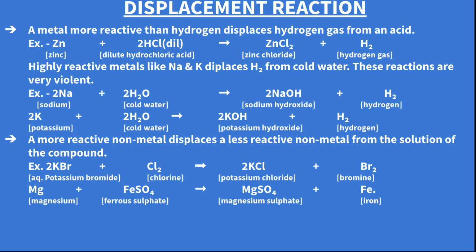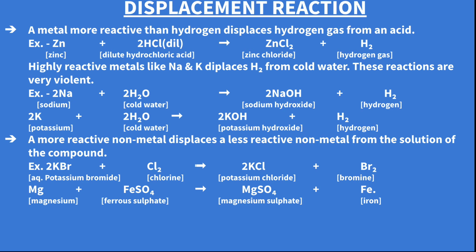Now another one: a metal more reactive than hydrogen displaces hydrogen gas from an acid. So zinc displaces hydrogen from dilute hydrochloric acid. Here the more reactive metal displaces hydrogen from an acid. Dilute hydrochloric acid is an acid, so zinc displaces hydrogen from it, becoming zinc chloride and hydrogen gas.